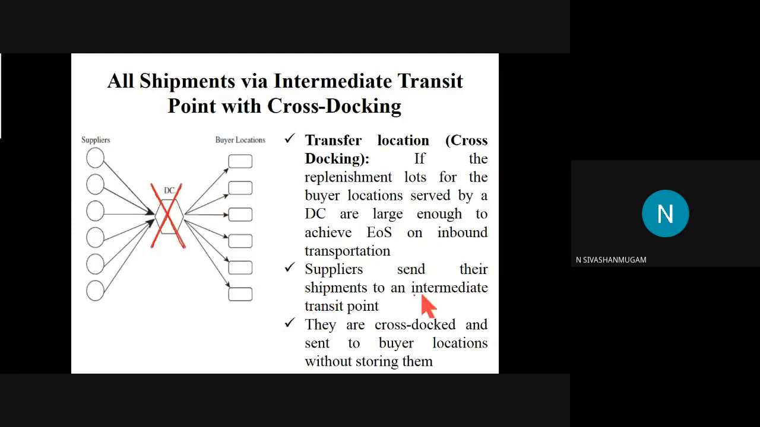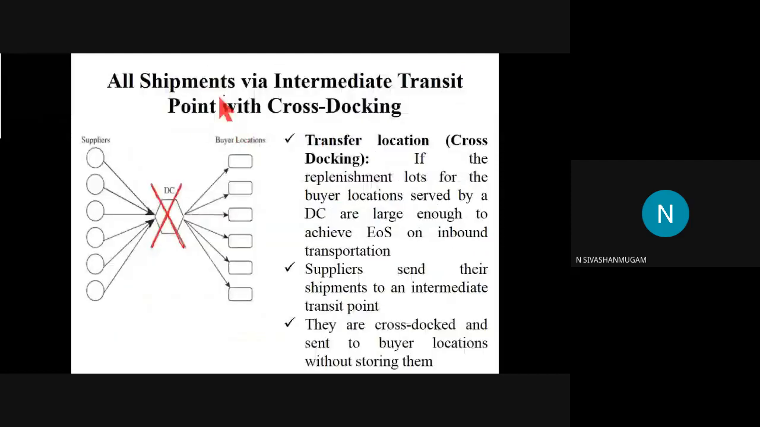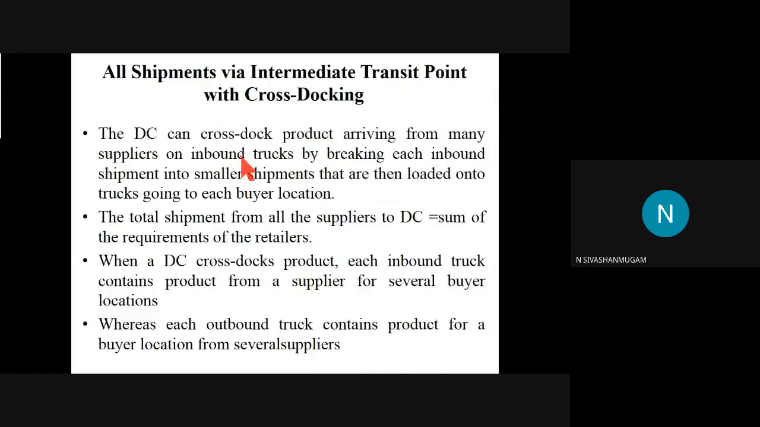So the supplier sends their shipment to an intermediate transit point, then all the goods are cross-docked and sent to the buyer location. The only change between these two, the previous one, shipment via intermediate DC with storage, and here shipment via intermediate transit point with cross-dock. In the first case, we are maintaining a storage room, a warehouse. In the second case, we are not having any storage room. All the goods are collected here and immediately cross-docked to the different buyer locations.